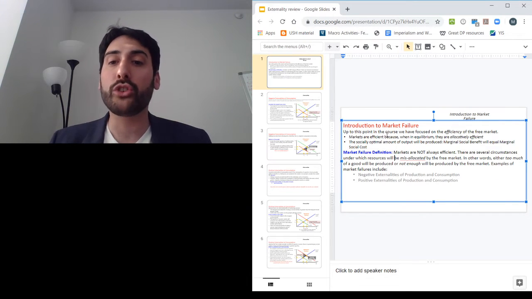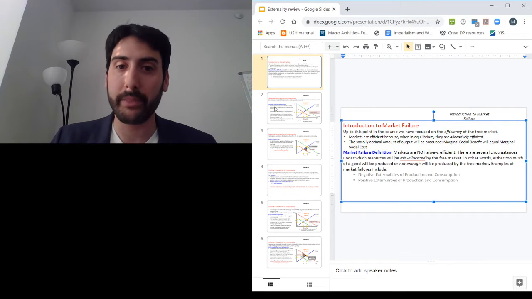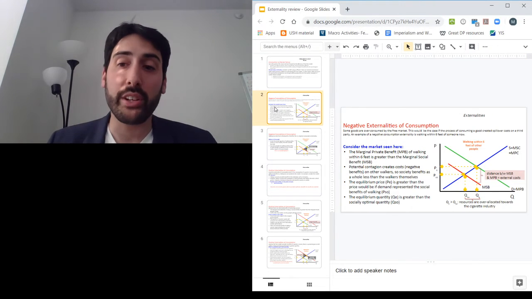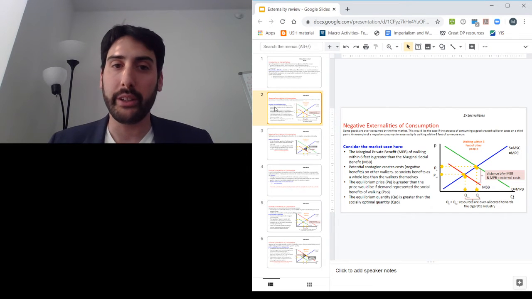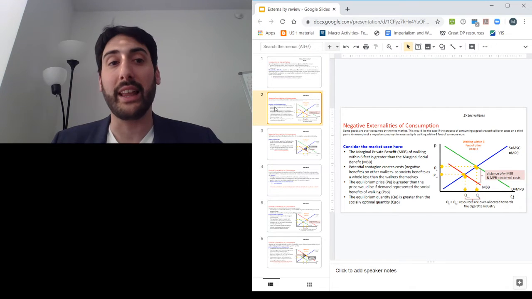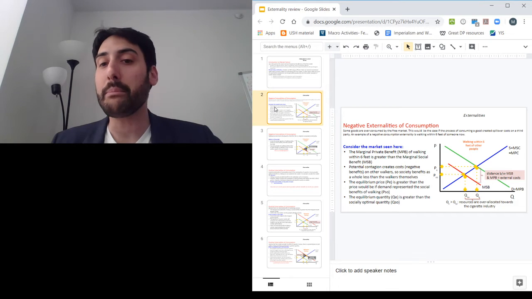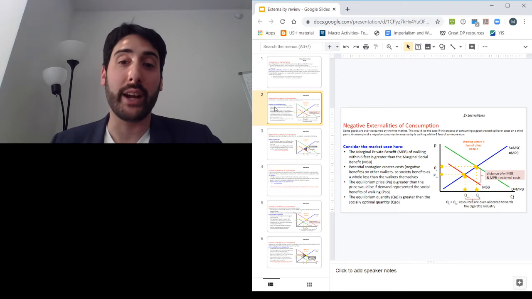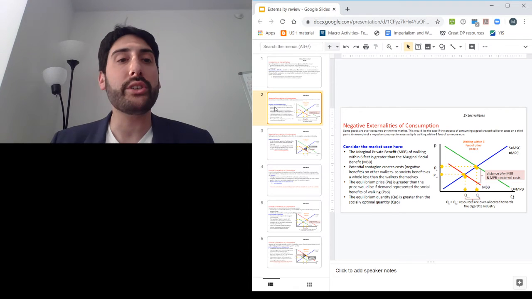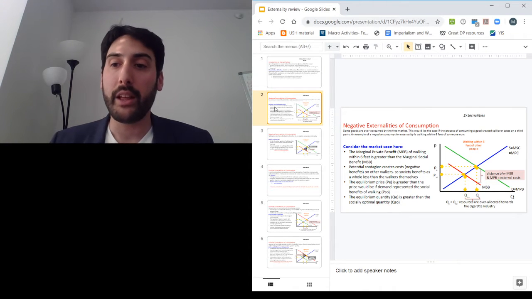So today, we're just going to look at negative externalities of consumption and positive externalities of consumption. So first, negative externalities of consumption. That's when by consuming a good, there is an external cost, and thereby the social benefit is less than the private benefit. So the example that I put here is walking within 6 feet of somebody else right now is a negative externality, right?